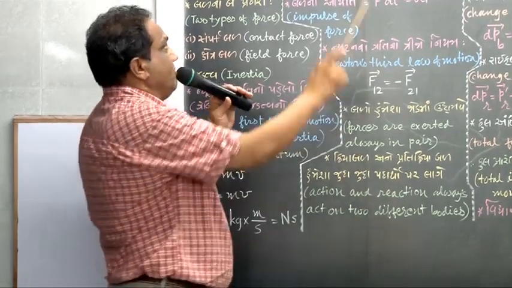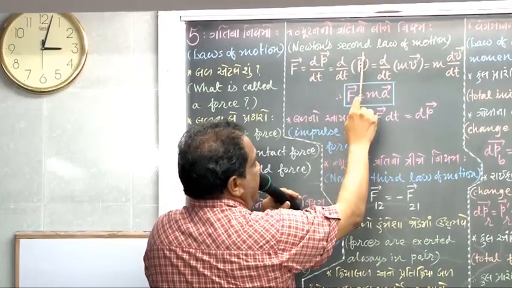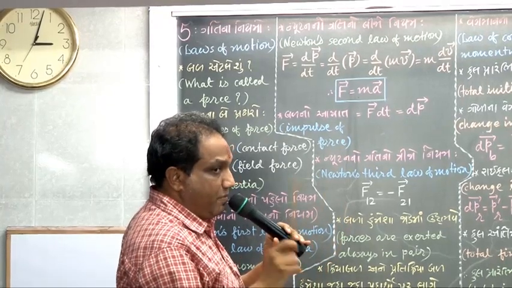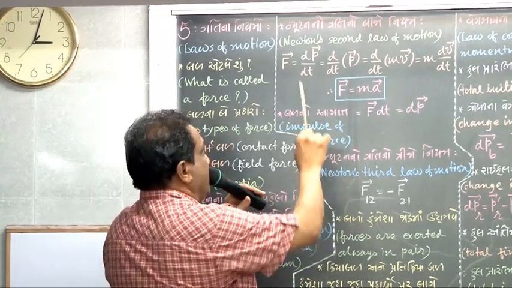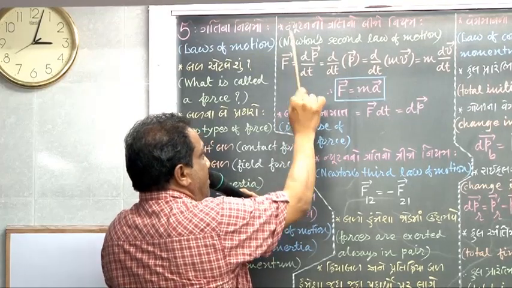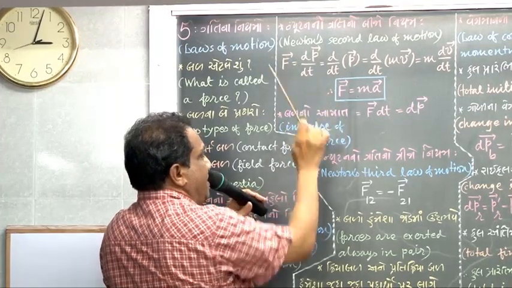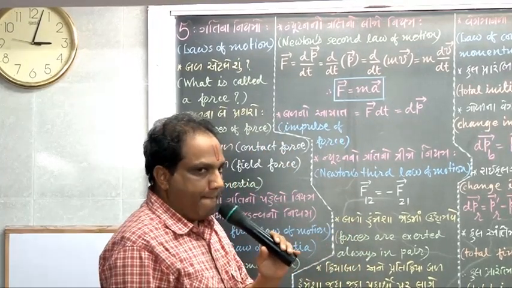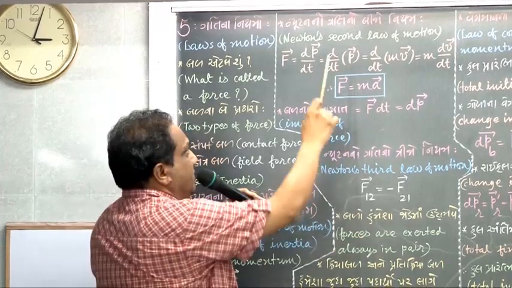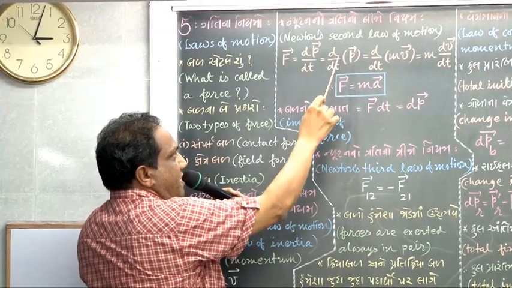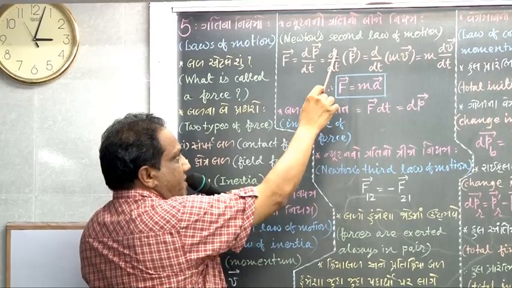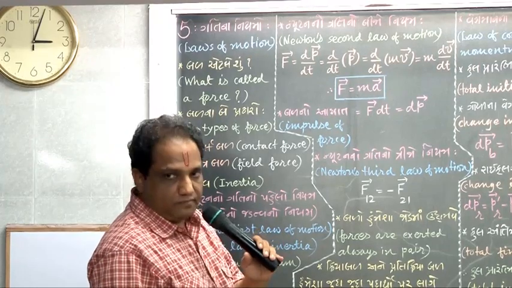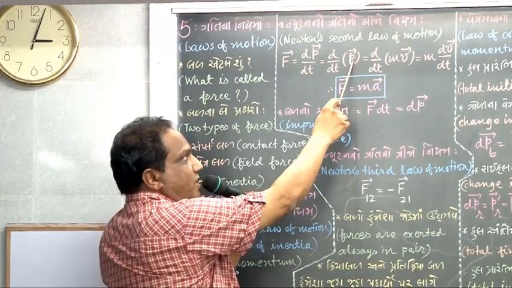Now we go for Newton's second law of motion. If you want to remember the statement perfectly, you must first remember this much. Mathematical form: vector F equals vector dp by dt. Now just split it this way: d by dt of a vector P. What do you mean by d by dt? Time rate of change of momentum of a particle.